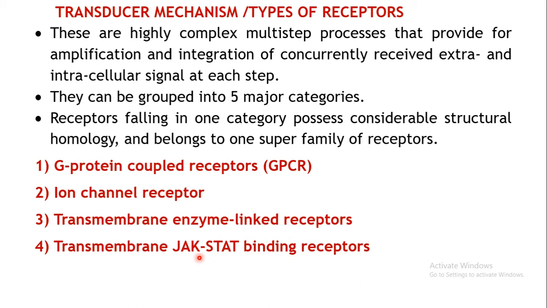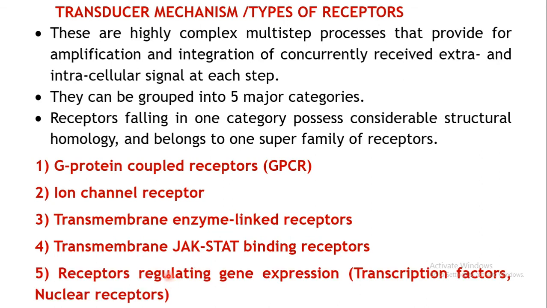Then the next type of receptor is the receptors regulating gene expression, also known as transcription factors or nuclear receptors. As the name implies, gene expression means protein synthesis will take place.